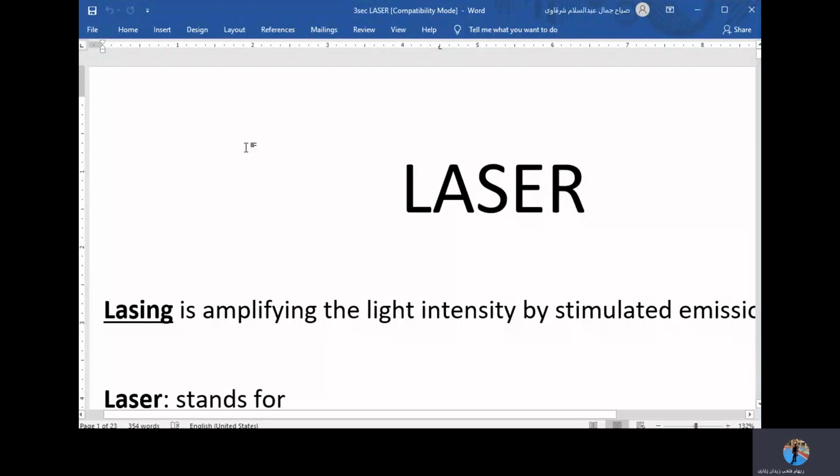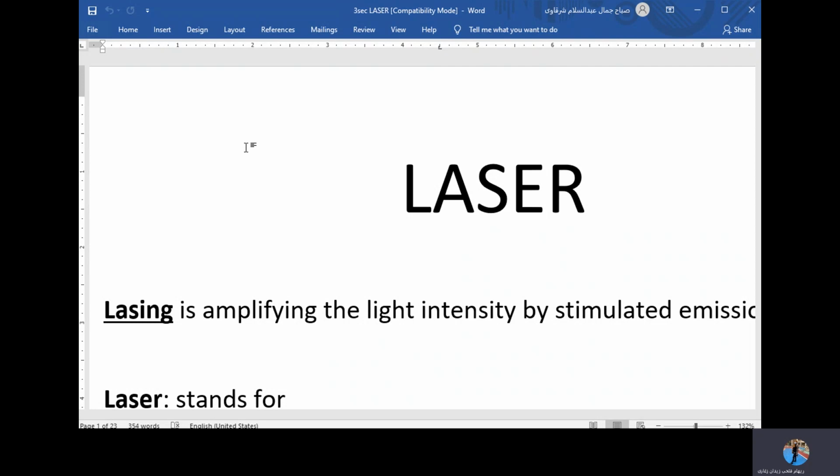Hello, assalamu alaikum. This is Ahmad with you. Today, inshallah, this lesson for third secondary, we will start chapter 7. Chapter 7 talks about laser, and we will start, inshallah, talking about chapter 7, talking about laser.